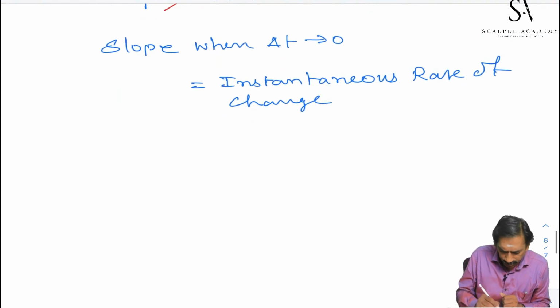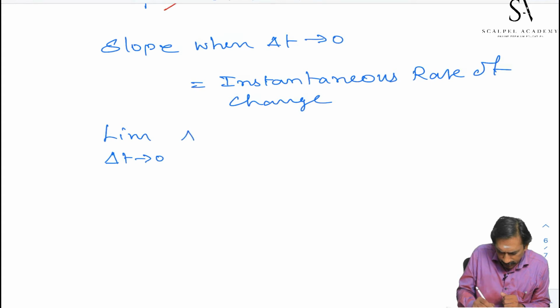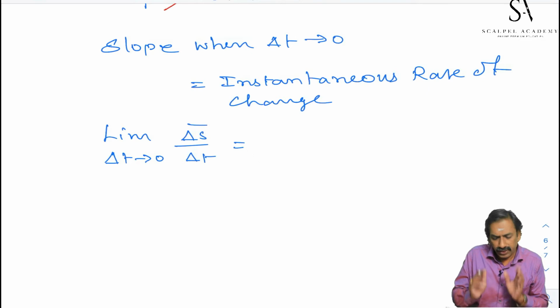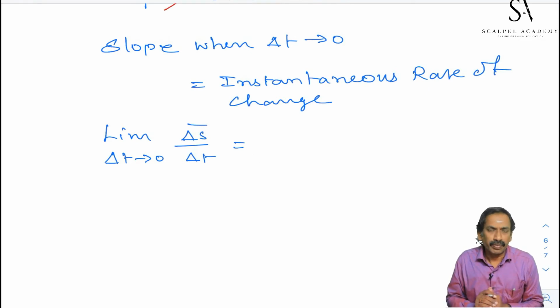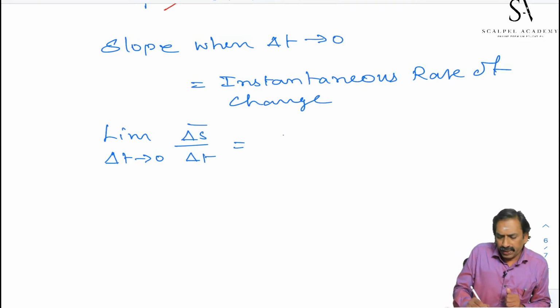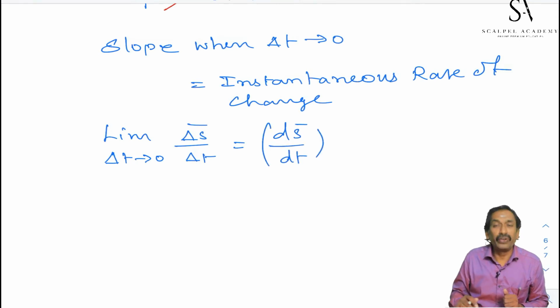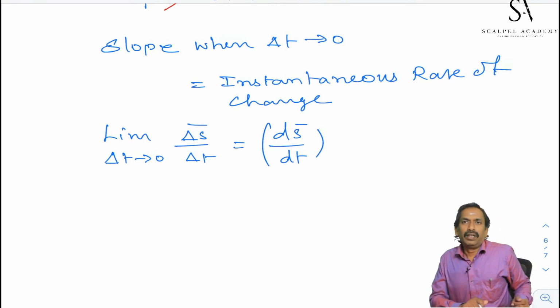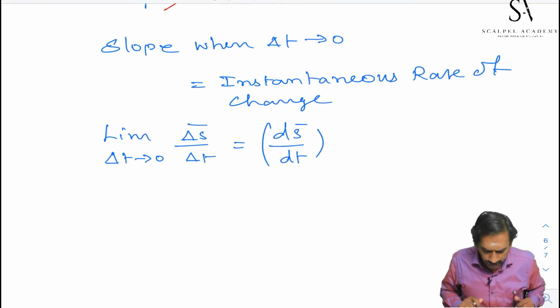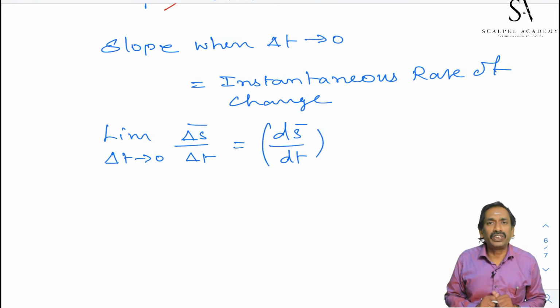It means under the limit delta t tends to 0, you are calculating delta S vector divided by delta t, that is equal to slope. It can be represented by dS vector by dt. Already we have learned this in unit 0. Instantaneous velocity is the rate of change or slope at a given point when delta t tends to 0.